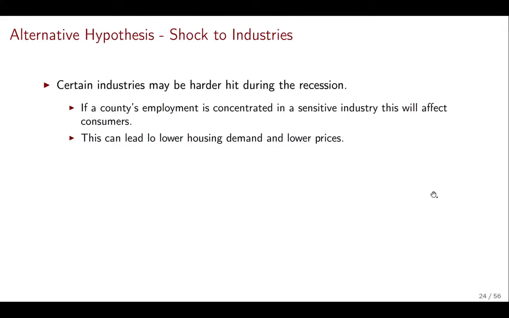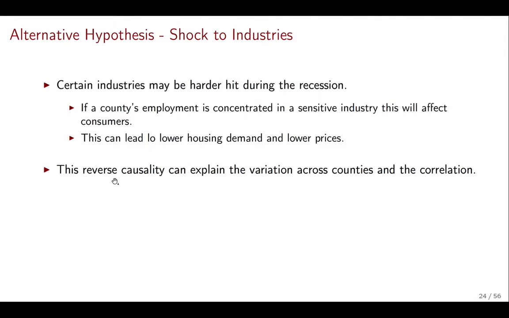So let us think about the first critique. Certain industries might be harder hit during a recession. So if a county's employment is concentrated on a sensitive industry, this will affect consumers. If that industry is in trouble, consumers are going to be laid off, that's going to decrease demand, and that's going to lower housing prices. So we have a problem because at the same time we have lower housing prices and lower employment, but this wasn't originated in the housing prices. This was actually originated on the type of industry they had.